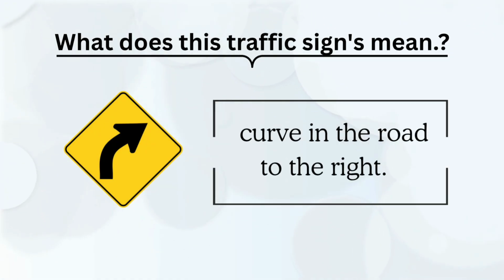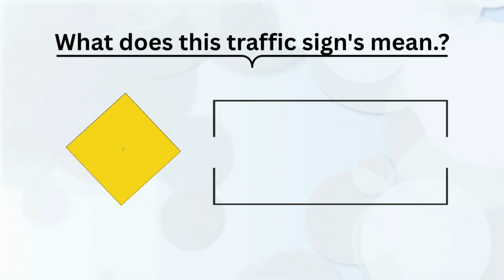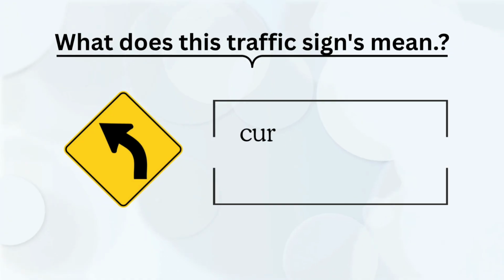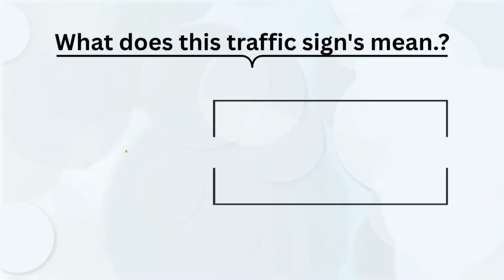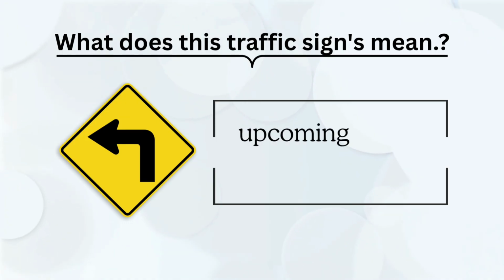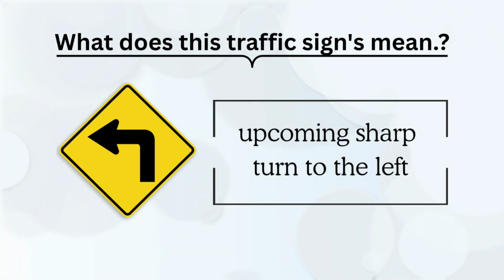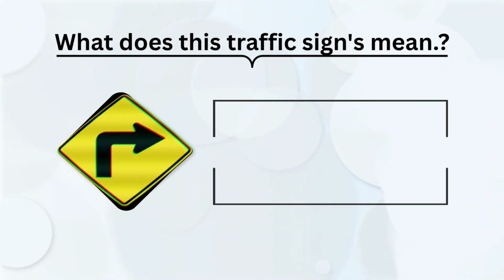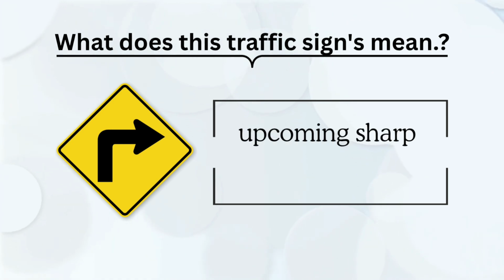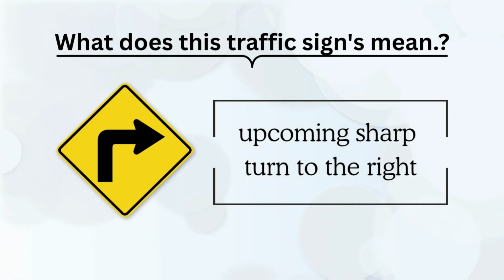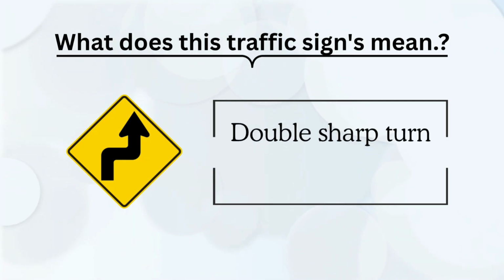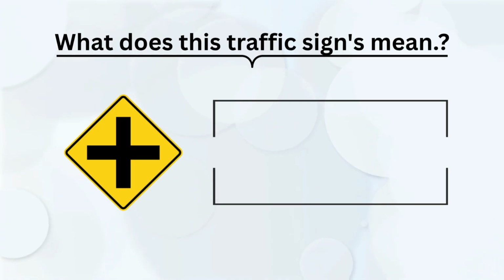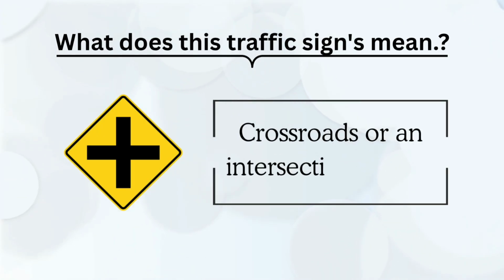Curve in the road to the right. Curve in the road to the left. Upcoming sharp turn to the left. Upcoming sharp turn to the right. Double sharp turn at right. Crossroads or an intersection ahead.